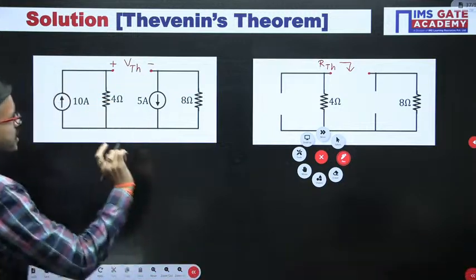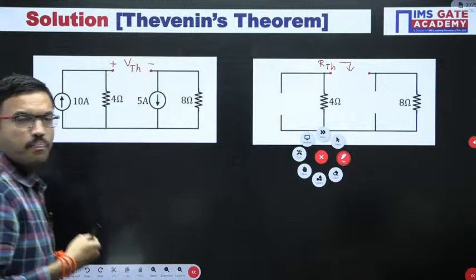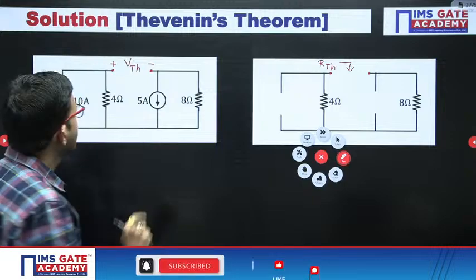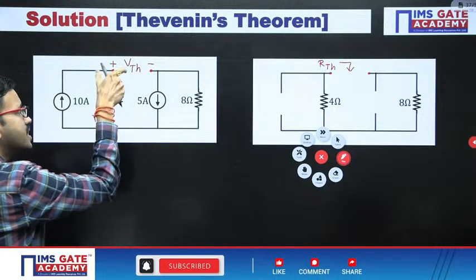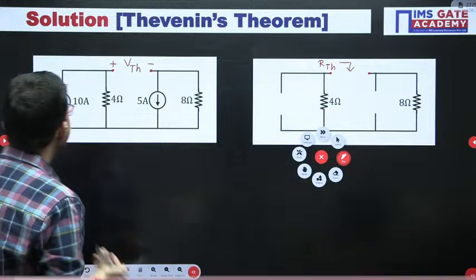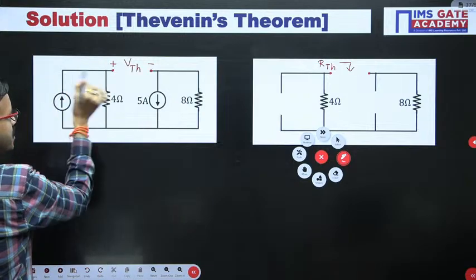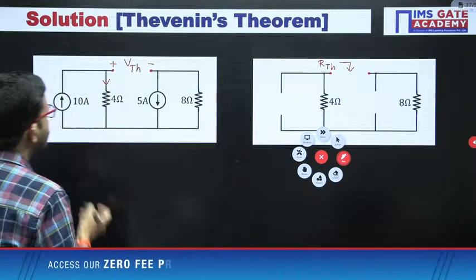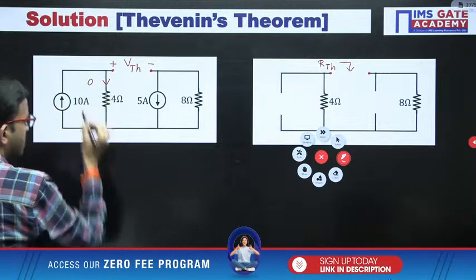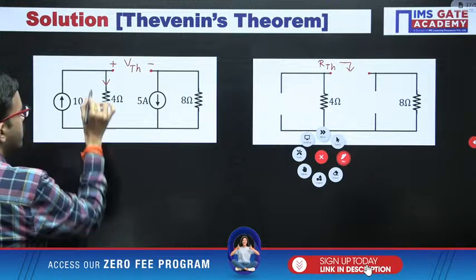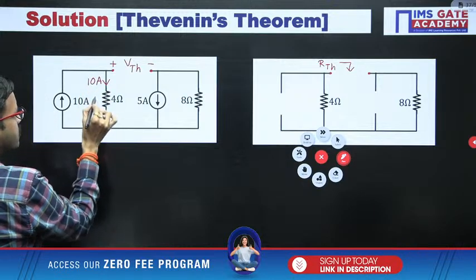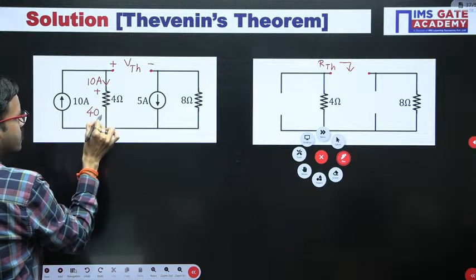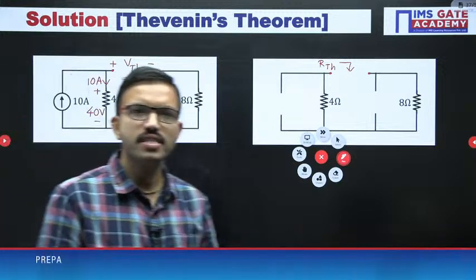So it is very simple. The moment you have removed the resistor, that means here terminals become open, there is no current flowing in this branch, right? Now, in this branch there is no current flowing, so whatever the 10 ampere current enters, the same current is flowing like this one closed path. Yes or no? Here 10 ampere is flowing. By using Ohm's law, you are getting 10 into 4, that is 40 volts.